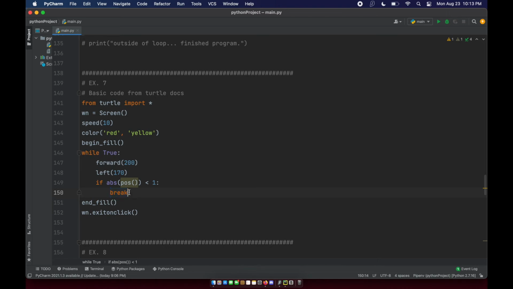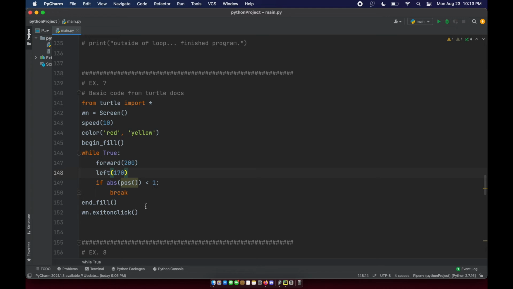Now, this is a forever loop that we mentioned earlier. And earlier I said if your code has a forever loop, then that means you have a bug in your code. But this is an example where the forever loop is okay because we don't want to have to calculate how many times we want this to run, but we want to say keep it running until the pen reaches the same position that it started. And of course, the person who created this code knew that the pen would end back up where it started, because potentially it could land somewhere else and then it would go on forever.